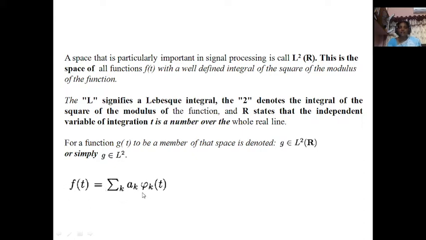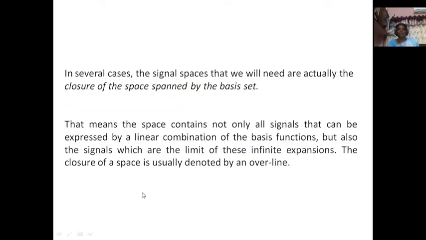Summation k ak xik of t. In several cases, the signal spaces that we will need are actually the closure of the space spanned by the basis set. Not only orthogonality, closure space also we are going to expect. This means the space contains not only all the signals that can be expressed by a linear combination of basis functions, but also the signals which are a limit of these infinite expansions. The closure of a space is usually denoted by an overline.